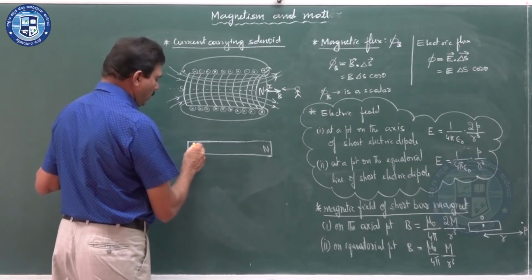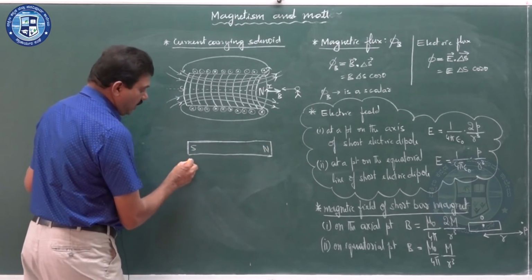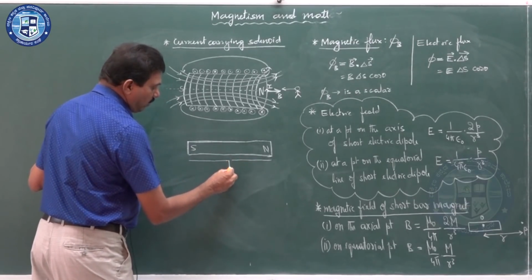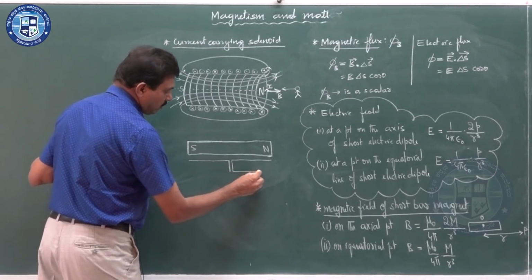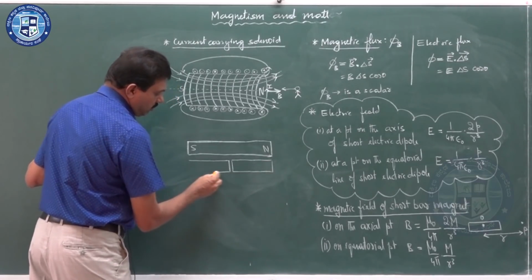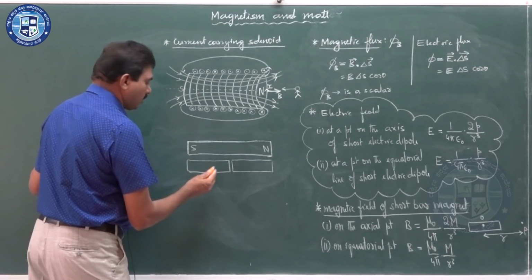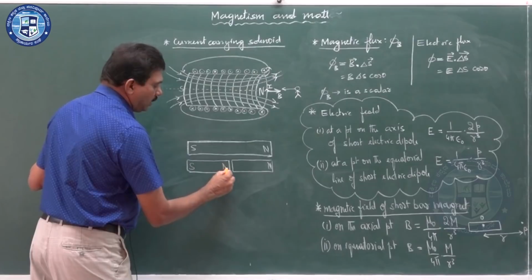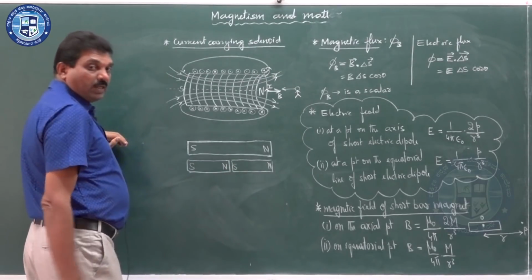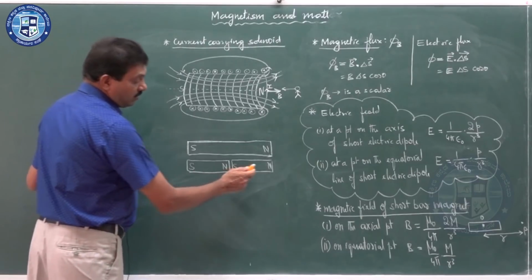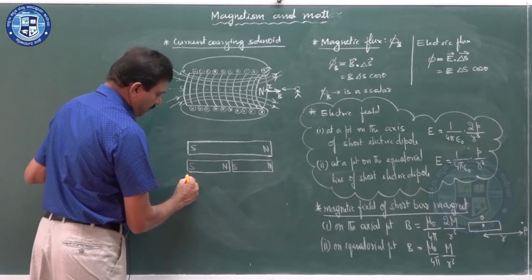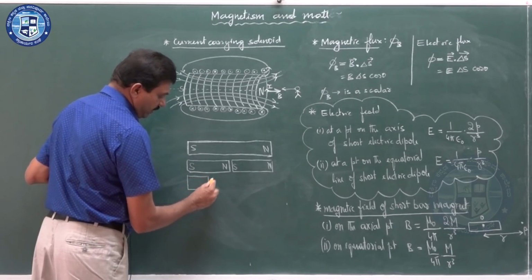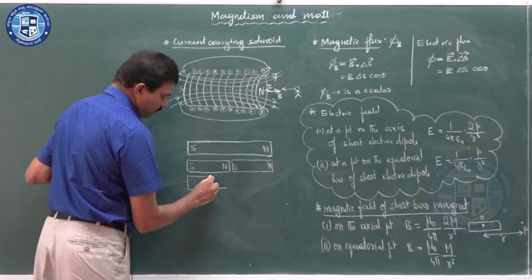If this is the north pole and this is the south pole, now if you cut it into two equal pieces, two halves, this is the south pole only, this is the north pole only, but what happens here is that when you cut, it becomes two magnets. Now, if you further cut into small pieces, again you divide each piece into two halves.